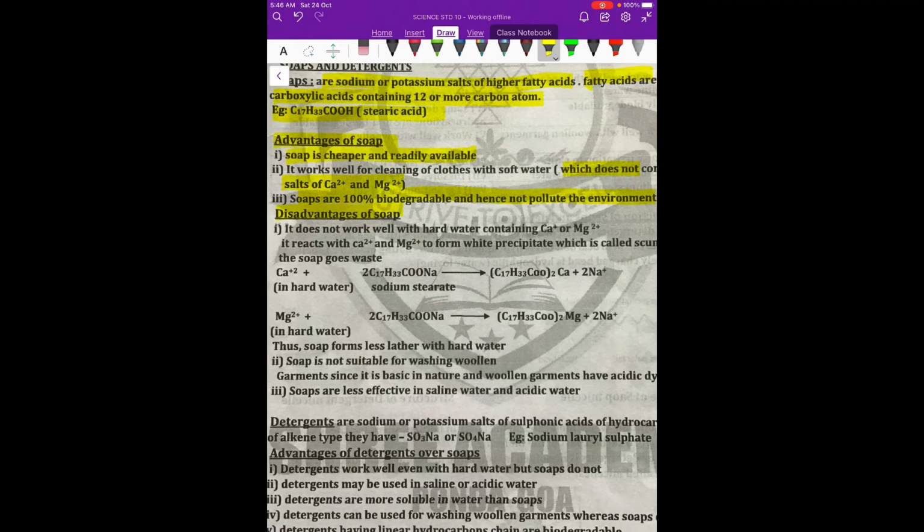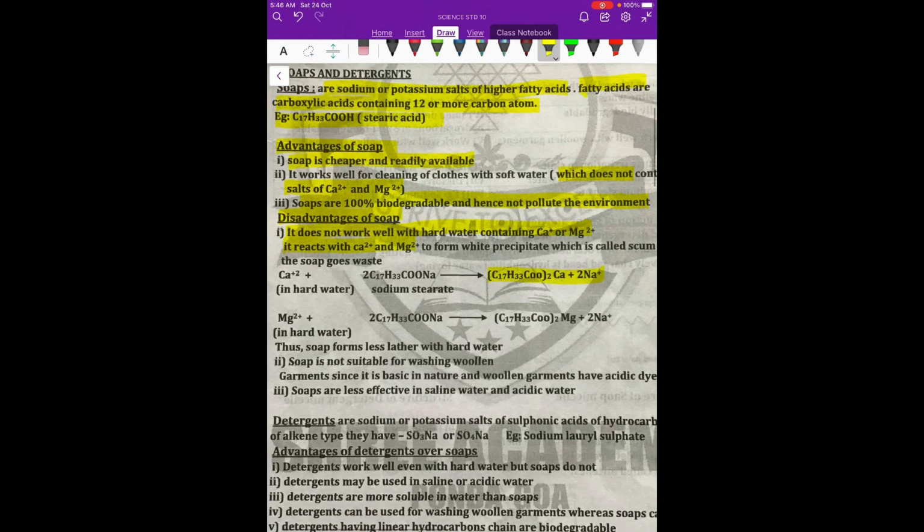As we have discussed, water containing salts of calcium or magnesium is termed as hard water, because the soaps react with the calcium and magnesium part and make a precipitate called scum. Now this scum will make the soap ineffective and it will lose its capacity to clean the dirt. This is a simple example: calcium reacting with sodium stearate will give you scum. This is an undesirable product during cleaning and it will not help in cleaning at all.